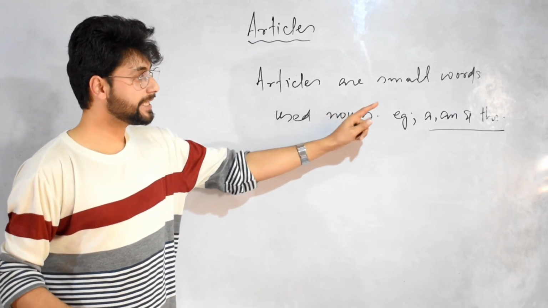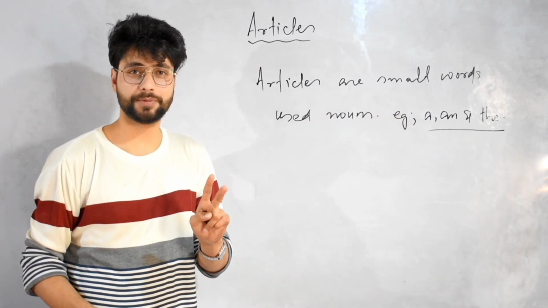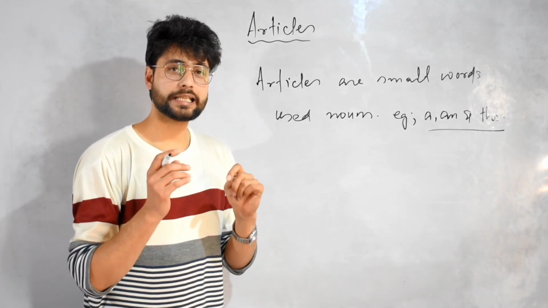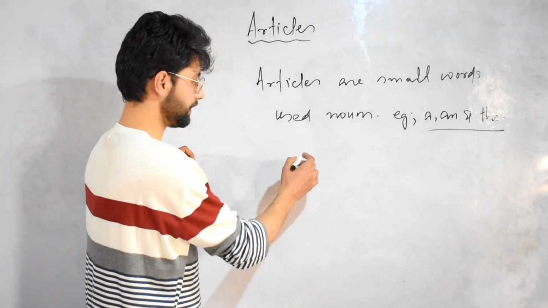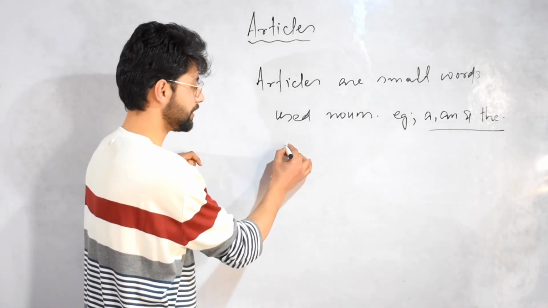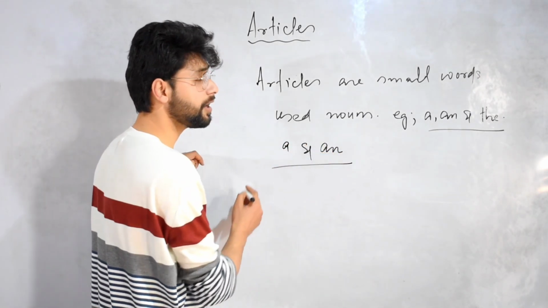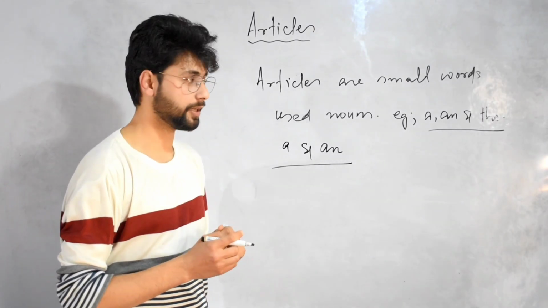Now, these articles are mainly of two types. One is called definite article and the second one is called indefinite article. The indefinite articles include a and an. Why are these called indefinite articles? I will tell you that as well.